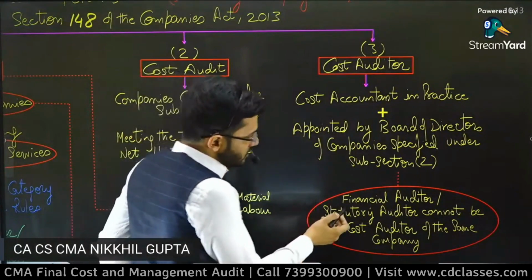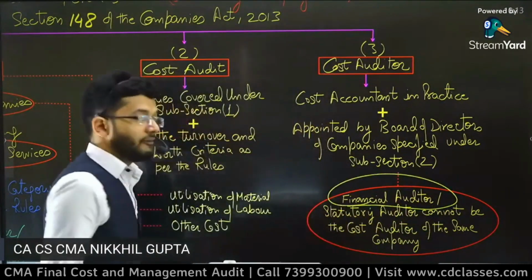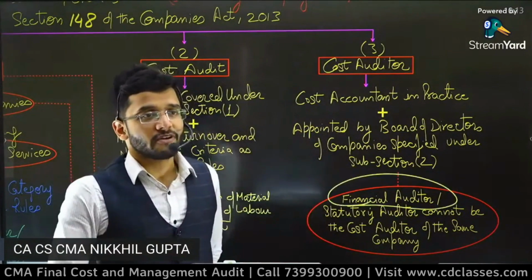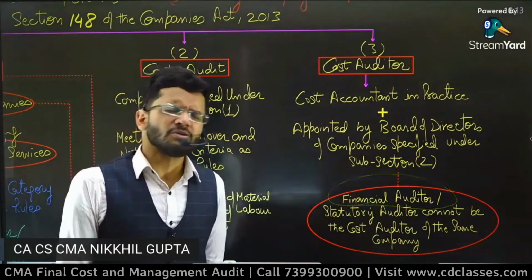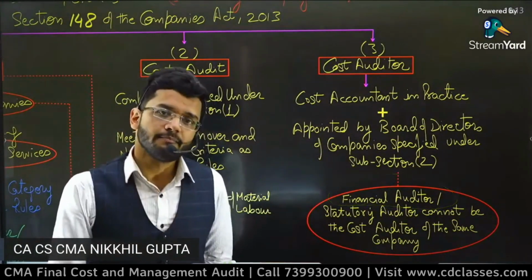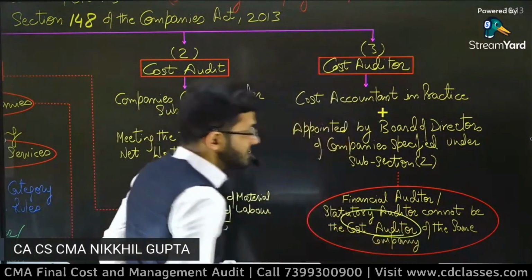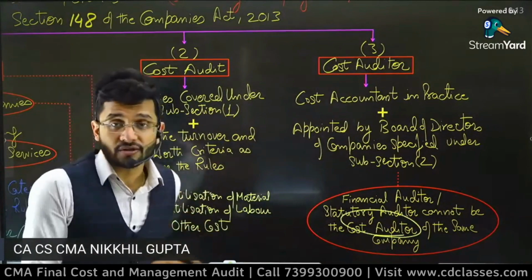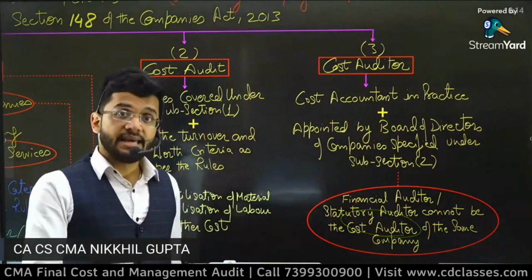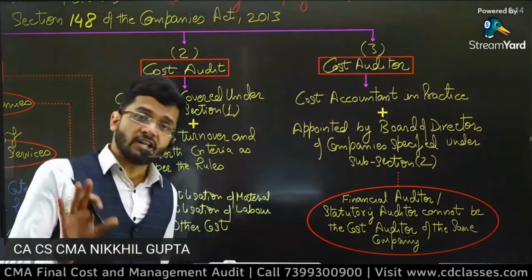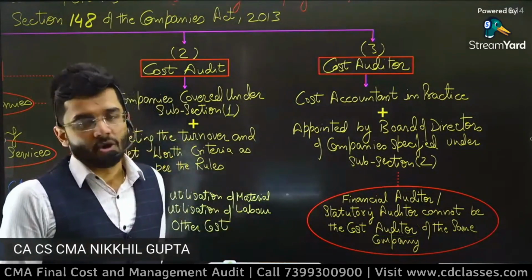The financial auditor has already audited your books of accounts. While reviewing the cost books of accounts, he will say, I have already seen the books of accounts, they are fine, and he will be careless. So the financial auditor is not allowed to be the cost auditor of the same company. If the financial auditor is a CA as well as a CMA, this kind of situation can arise, but he cannot be the cost auditor of the same company.